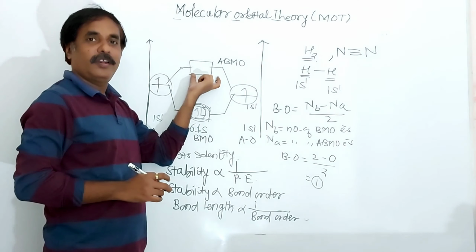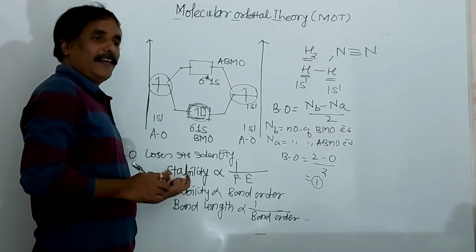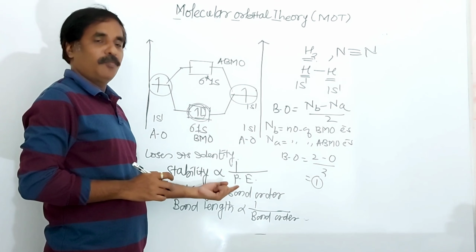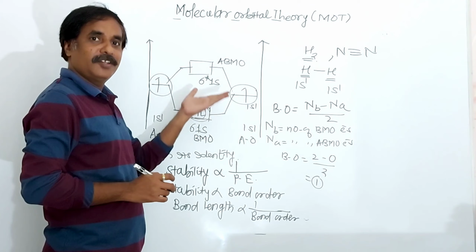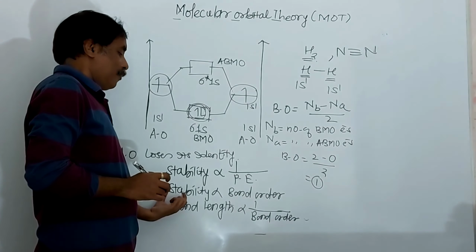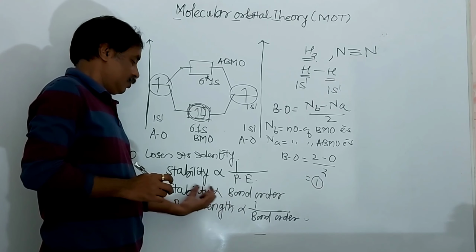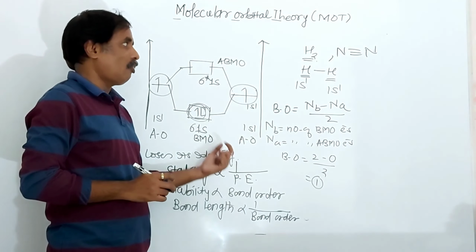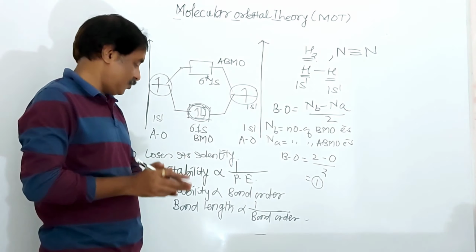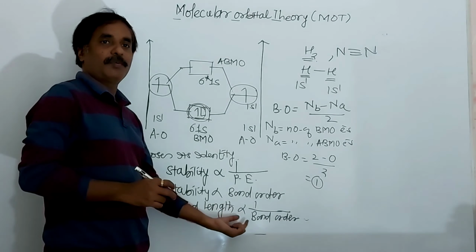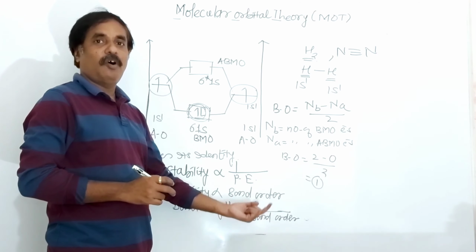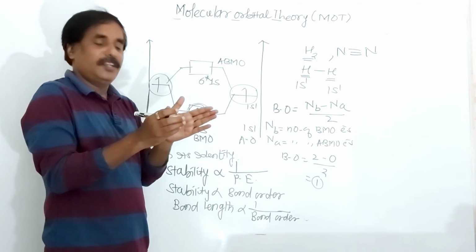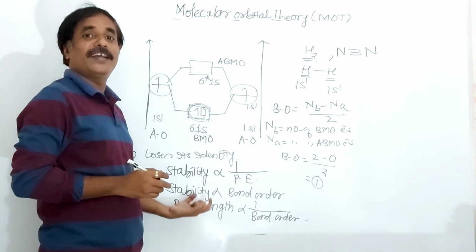Stability is inversely proportional to potential energy: as the potential energy decreases, stability increases and vice versa. Stability of a molecule is directly proportional to bond order. Bond length is inversely proportional to bond order, and as the bond order increases, the distance between two nuclei decreases, and bond length decreases, and vice versa.